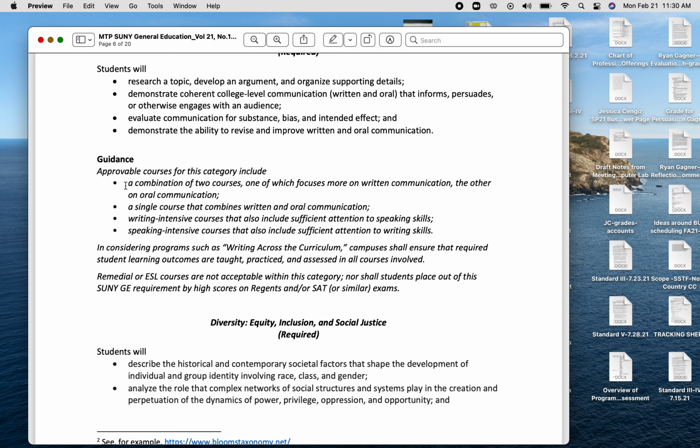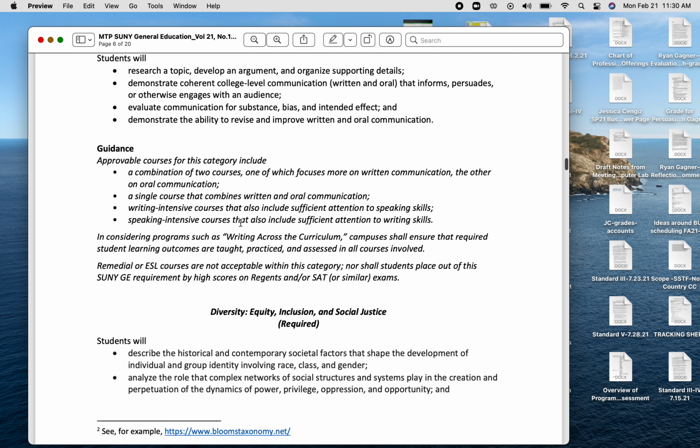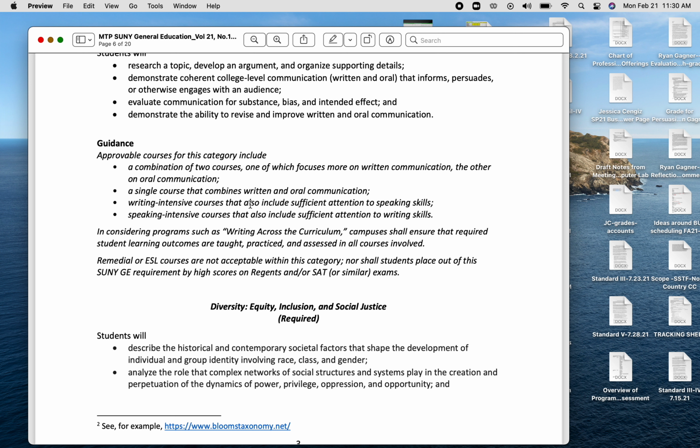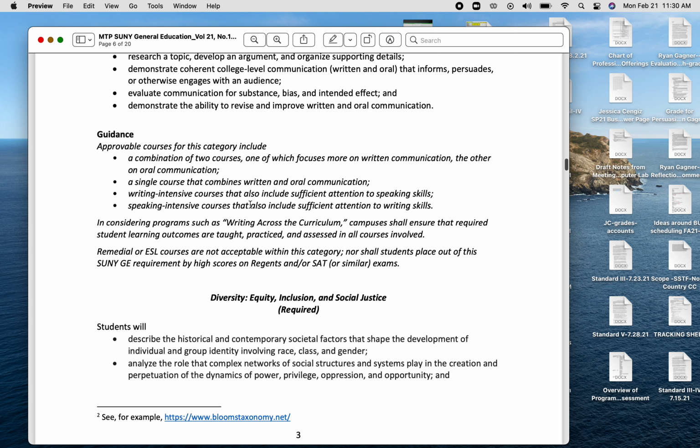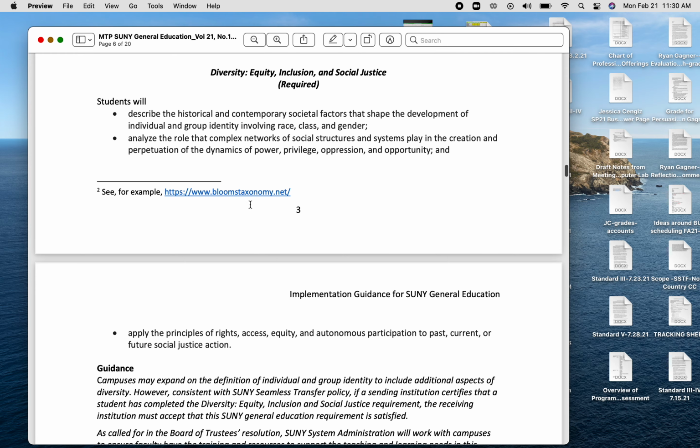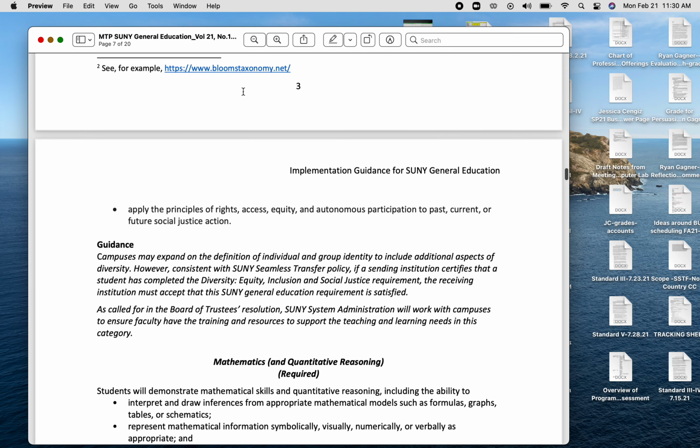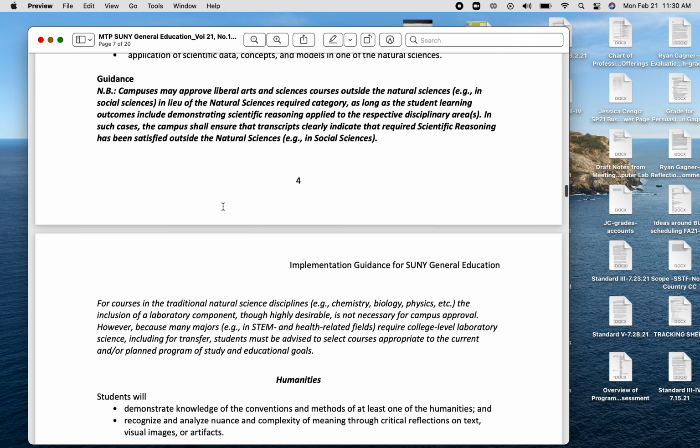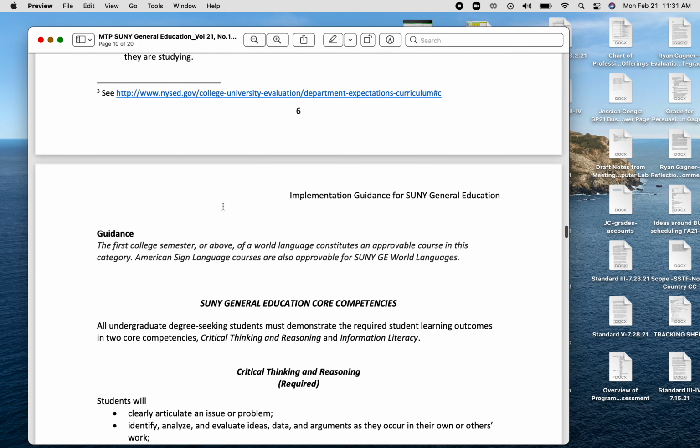Do you want to look at a combination of 2 courses? So for those programs that have English 101, you've covered written, and English 105, speech fundamentals. You have both of the outcomes for communication covered, if that's the case. Or perhaps there's a single course that integrates both. English 101 does have a presentation component, but it's not always measured explicitly. So that's something that you want to look at within your program. There is guidance for the new diversity outcome. Okay, and you can look through these for all of the rest of the corresponding categories.